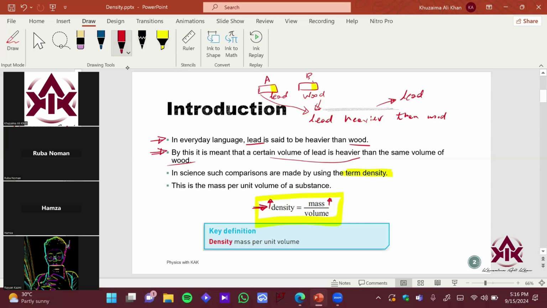If a question comes in your theory exam for 1 mark, what is density? Just remember the formula, that is mass per unit volume, and convert the formula into a definition. It is mass per unit volume, right? Is it clear now?